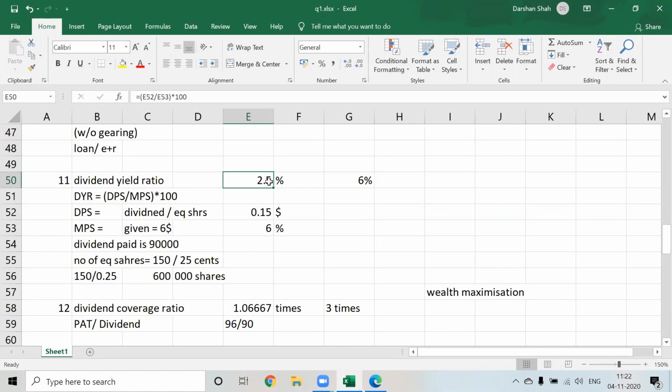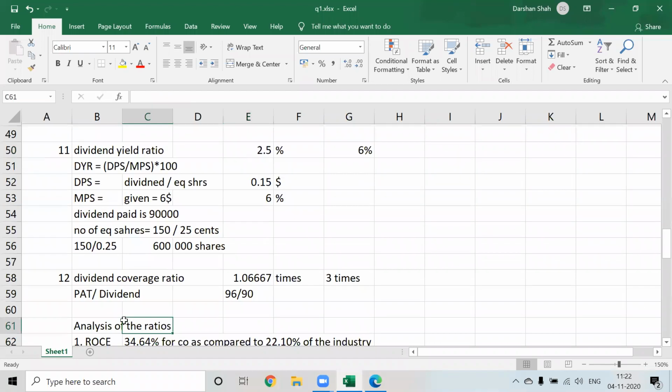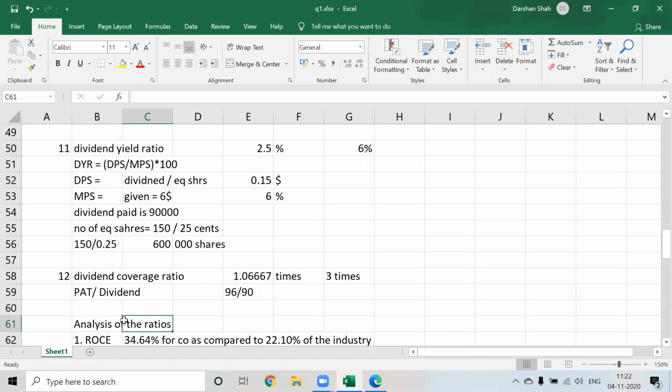Okay. So in the long run, we should always see what our dividend yield ratio is, how much dividend we are going to pay to our shareholders. The company's objective is wealth maximization, so we should try to increase the dividend yield ratio. Correct. So in this question, we should say we should try to increase the dividend, but now see what the problem is. Can we increase the dividend? See the dividend coverage ratio and tell me.